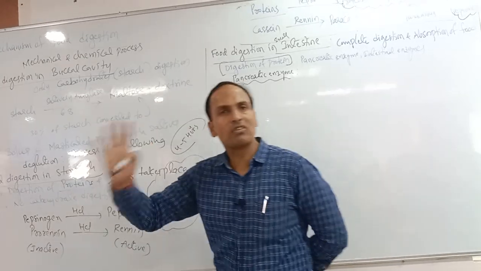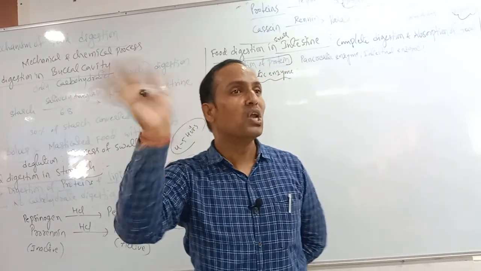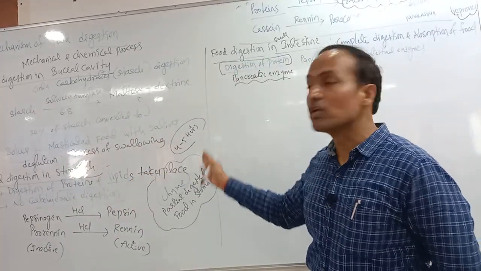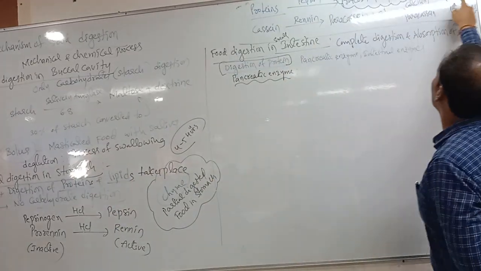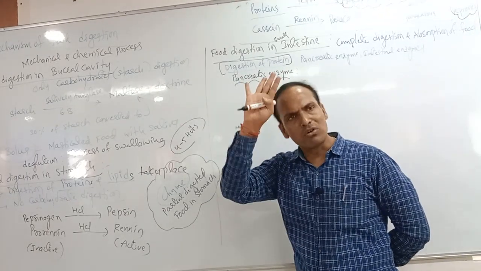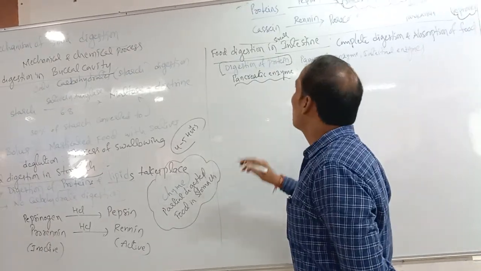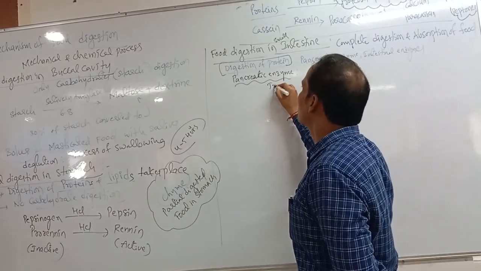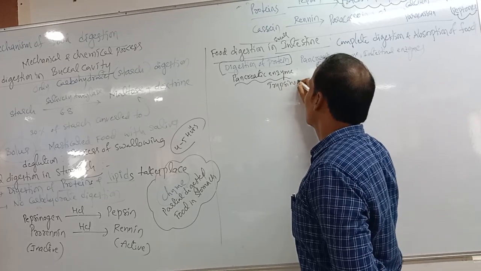But in the stomach, does 100% of protein digestion occur? No, just 80 to 90% of protein is digested into proteoses and peptones, and the remaining 10 to 20% of protein still remains. One more important thing: among pancreatic enzymes, first of all, trypsinogen is there, correct?